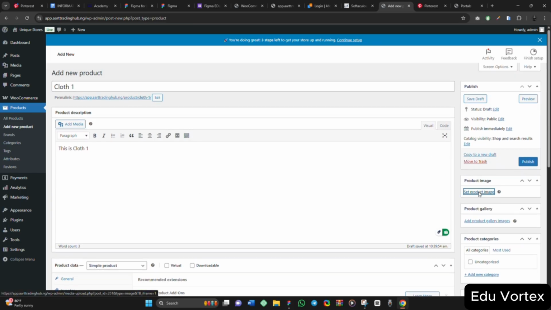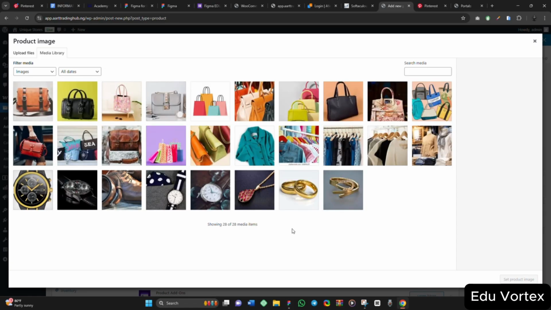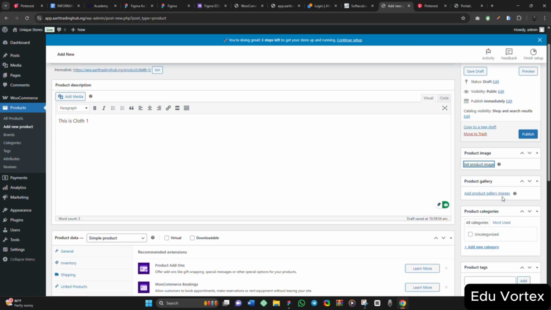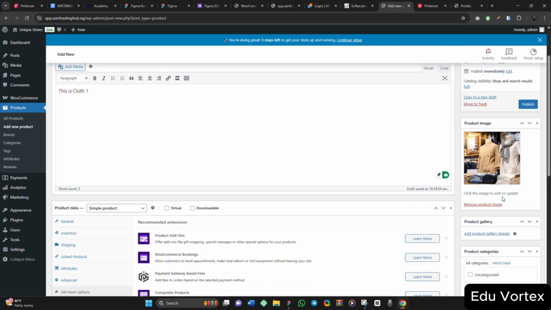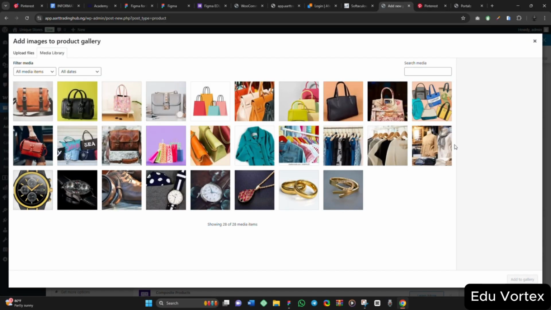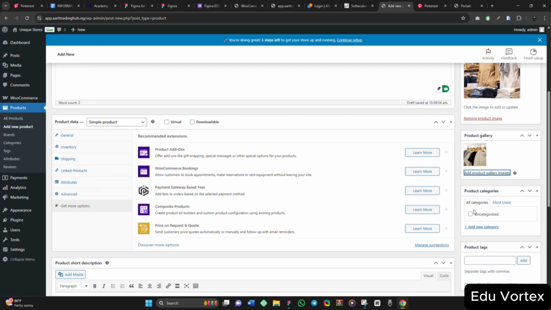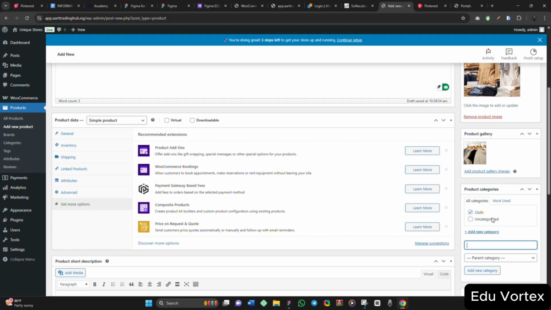So let us set our product image here. I'm going to pick a cloth. Okay, let me use this. For example, this particular product might have different galleries. So add product gallery, like the same type of cloth. Let me just pick this one as my gallery. So I've chosen it. For the category, I will click on add new category here and put clothes. Then add new category, and here it is, as you can see.